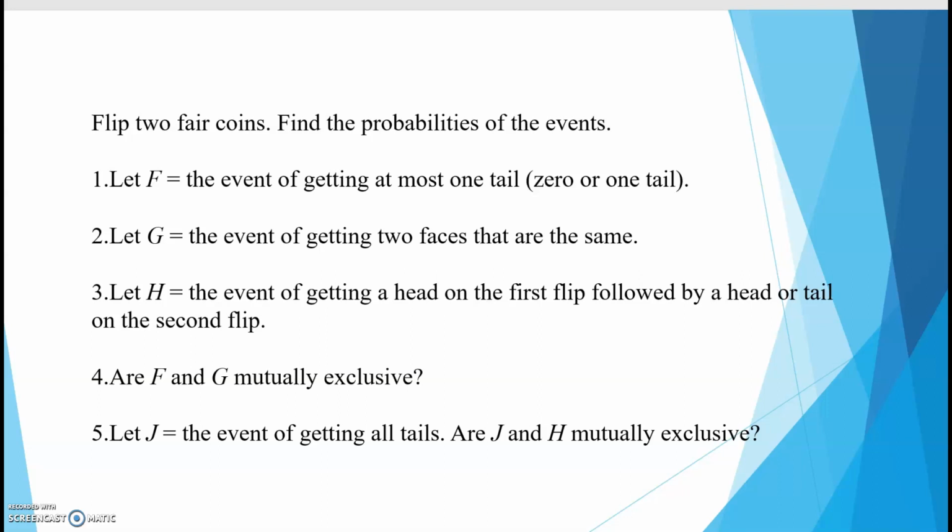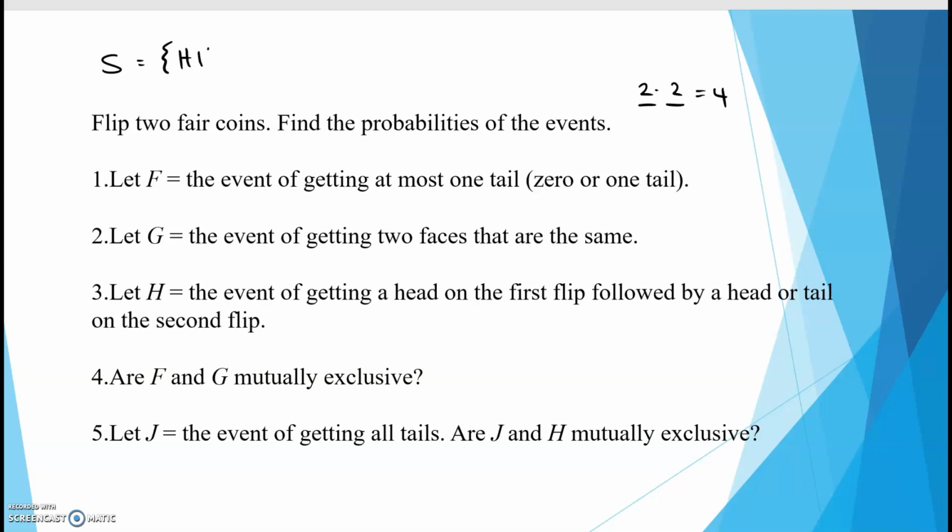Okay, we've got 2 fair coins. We're going to find the probability of each of these events. So F is the event of getting at most 1 tail, 0 or 1. First write the sample space. So we're flipping 2 coins. So 2 events here. The number of outcomes for the first flip would be heads or tails, so 2. And same thing for the second. So that means I should have 4 items or outcomes within my sample space.